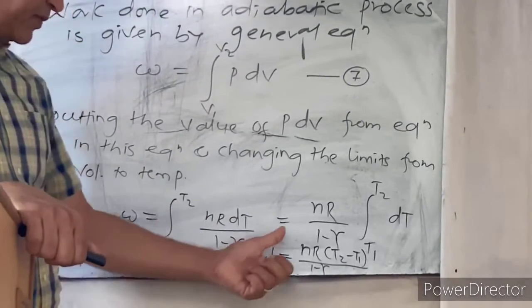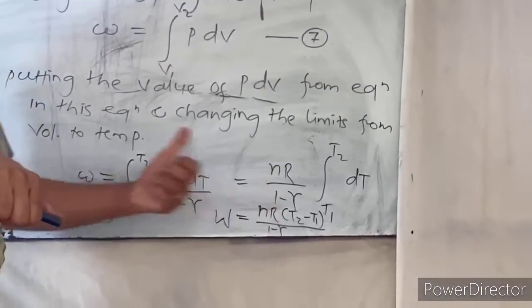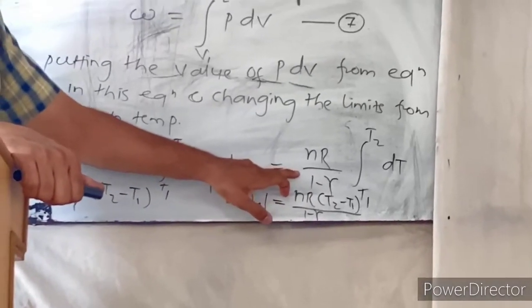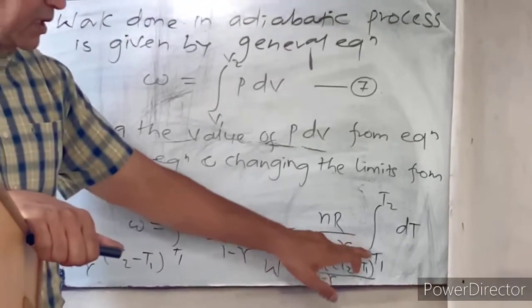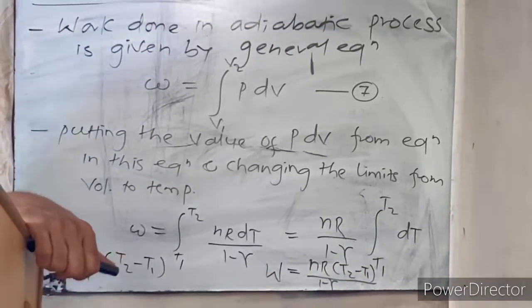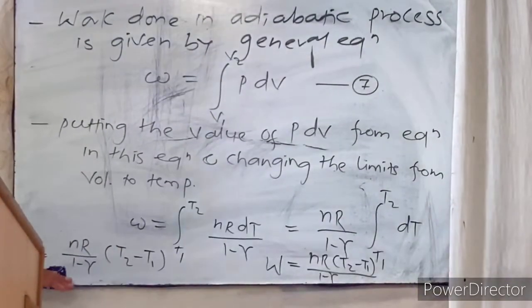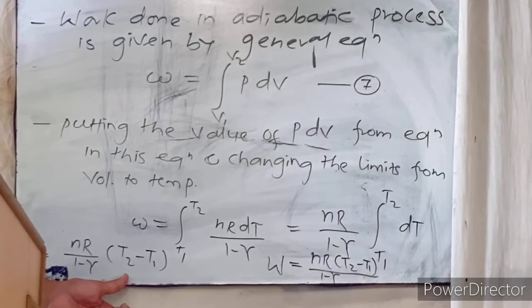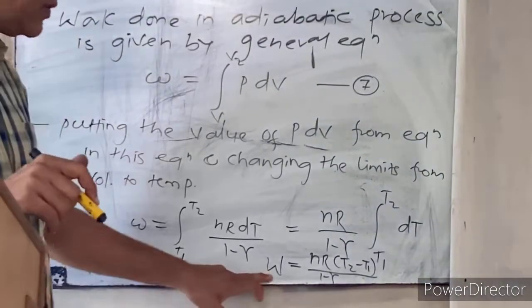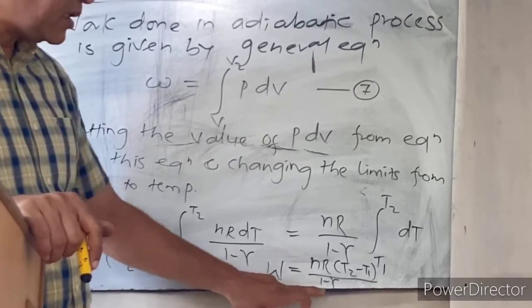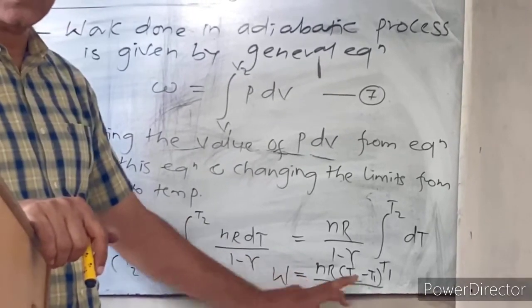After simplification, we take the constant outside the integration. Therefore W is equal to nR divided by (1 minus gamma) times the integral from T1 to T2 of dT. Now this is W is equal to nR divided by (1 minus gamma) into the bracket (T2 minus T1), which is the final equation.